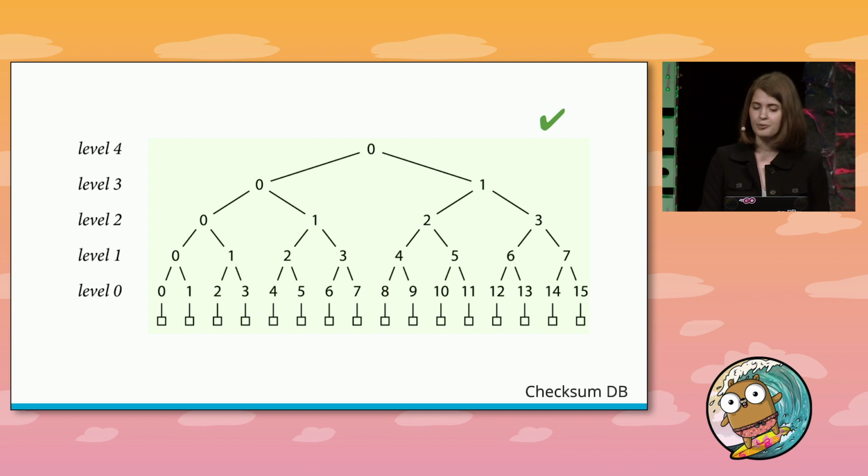So if the Go command can prove that the GoSum lines that it's about to add to your module's GoSum file are in this transparent log and that everything checks out, then it can be very confident that these are the right GoSum lines to add to your module's GoSum file.